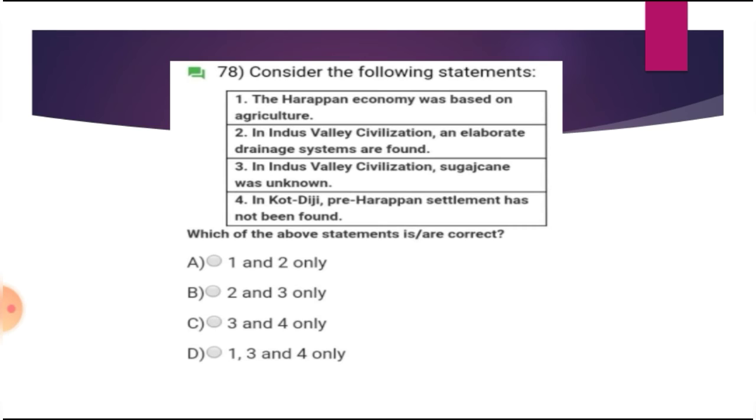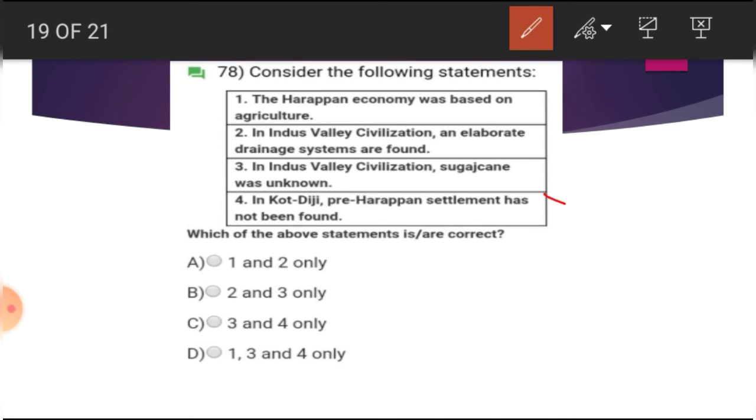Consider the following statements. 1. The Harappan economy was based on agriculture. 2. In Indus Valley civilization, an elaborate drainage system is found. 3. In Indus Valley civilization, sugarcane was unknown. And 4. In Kot Diji, pre-Harappan settlements have not been found. And we can eliminate that. 4 is a wrong statement, because Kot Diji is a pre-Harappan settlement site. Okay, and we know that 4 is wrong, so we can eliminate C and D. There are two options left, 1 and 2, or 2 and 3.